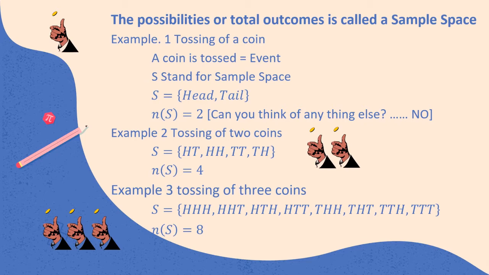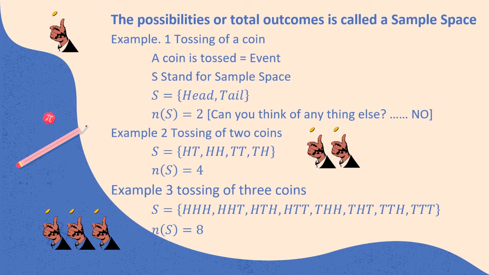Okay, you have understood what is a phenomena, what is an event, what is an outcome. I am going to talk about something called a sample space. What is a sample space? Now, when I toss a coin in the air, it is an event. The results of the event are the possibilities, which I call a sample space.